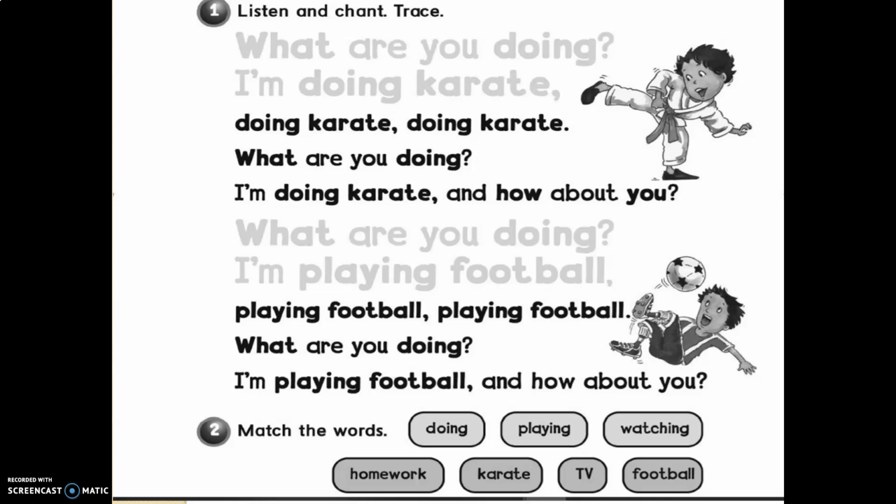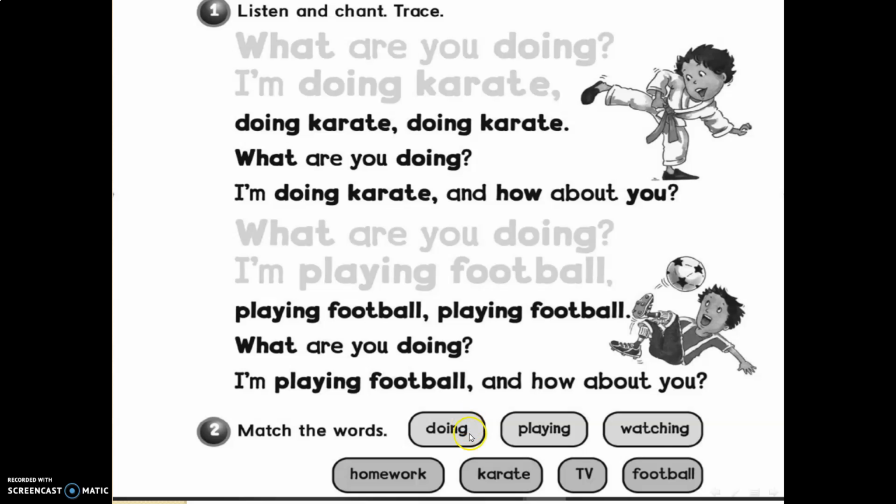Now, let's move to the activity book, girls. The activity book, page number 81 and 82. Here, I want you to read this song, then trace the gray words. Trace: What are you doing? I'm doing karate. What are you doing? I'm playing football. You should trace these gray words. Then I want you to match the words. We have doing, playing, and watching.